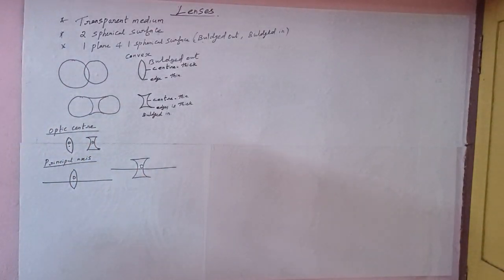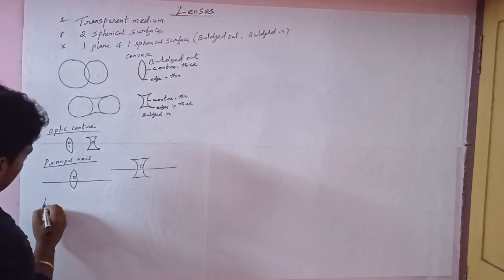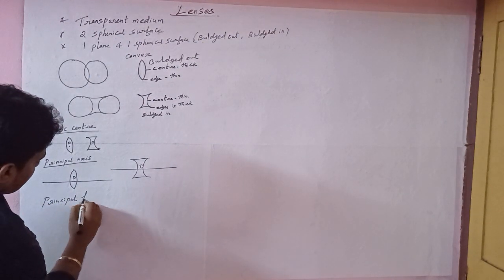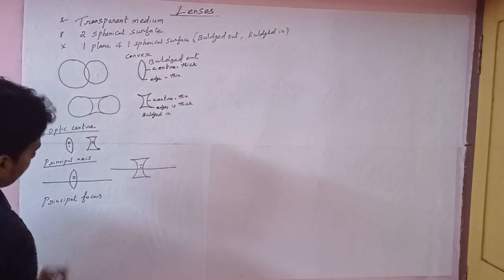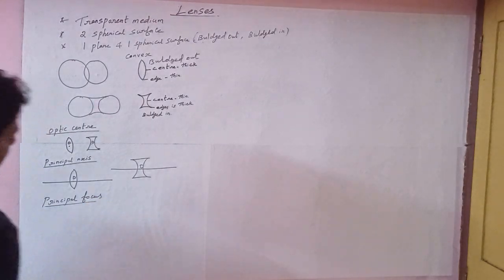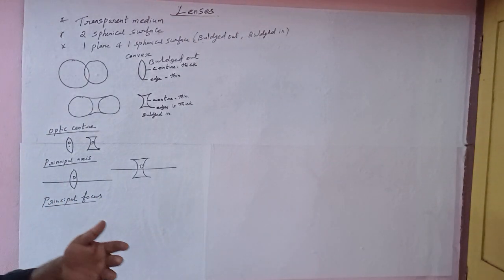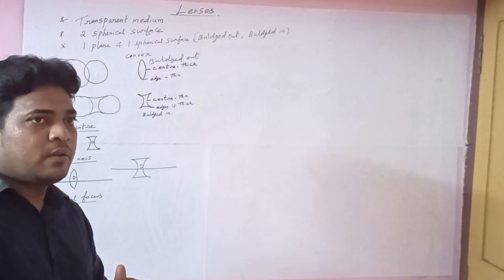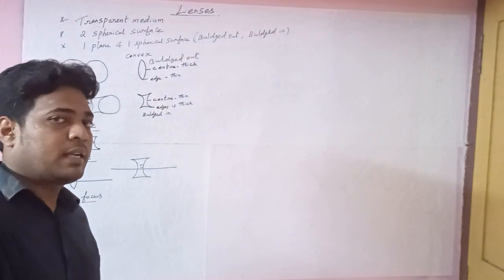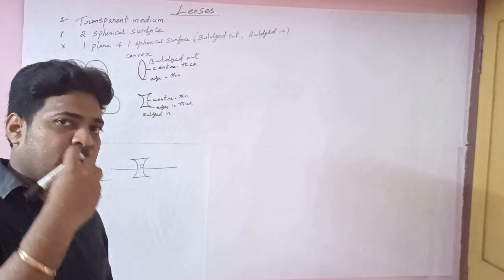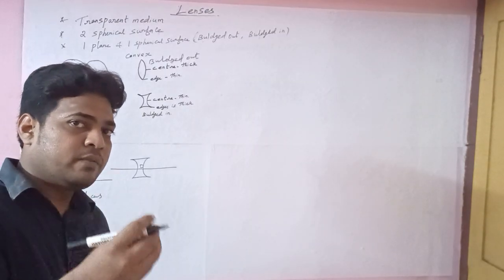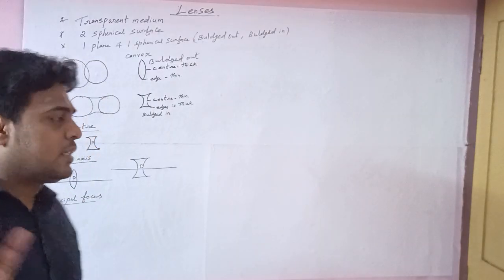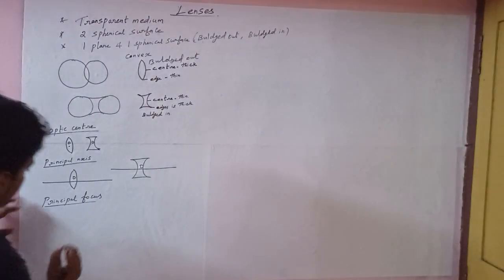Next, we have to discuss the principal focus. What is the principal focus? You know very well, you already studied it in the 9th standard. Normally the object is always on the left side, and the image will appear on the right side. Whether it is a convex or concave lens, normally it is always based on the left side.